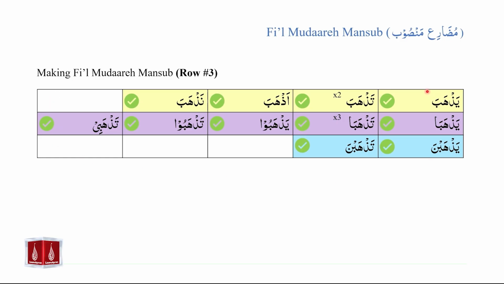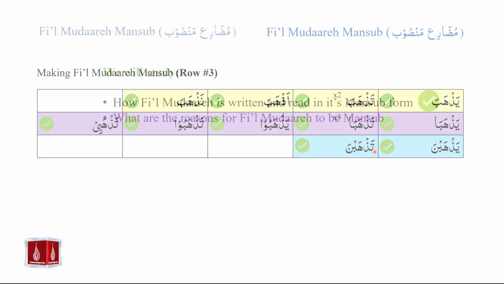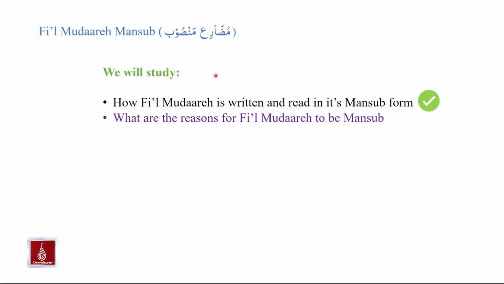We will revise it one more time. Yazhaba, tazhaba, tazhaba, azhaba, nazhaba. Yazhaba, tazhaba, tazhaba, tazhaba, yazhabu, tazhabu, tazhabi. Yazhabna, tazhabna. At this point, we have studied how fi'il mudare is written and read in its mansub form.